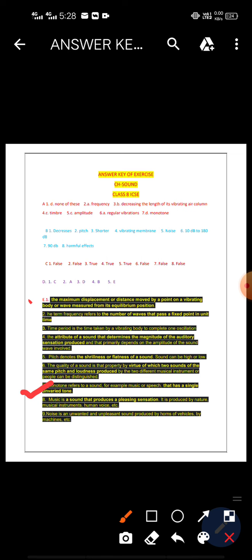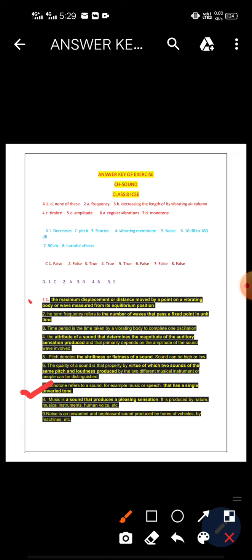The next one is define the characteristic of a sound that distinguishes a shrill sound from a hoarse sound. It is simply pitch, and you have to write down the definition of pitch also. Okay. Now the third one is how are loudness and amplitude related. Already I explained. I say that loudness is directly proportional to the square of the amplitude. Okay, it is the relation between loudness and amplitude of a sound.